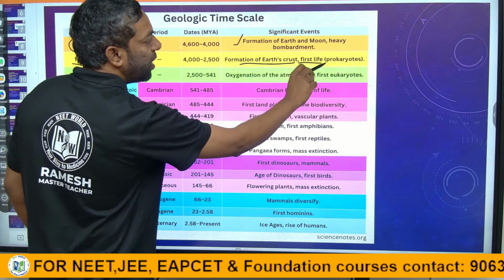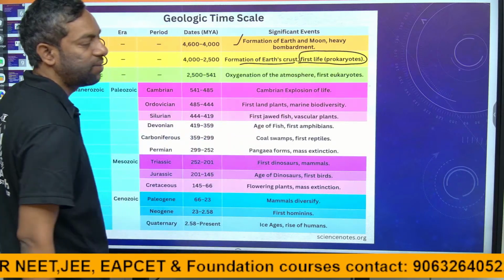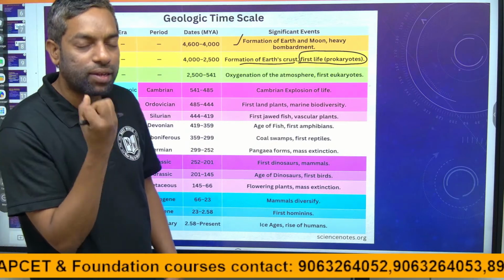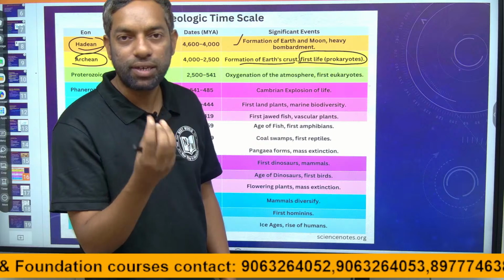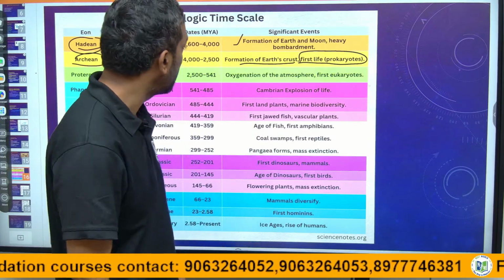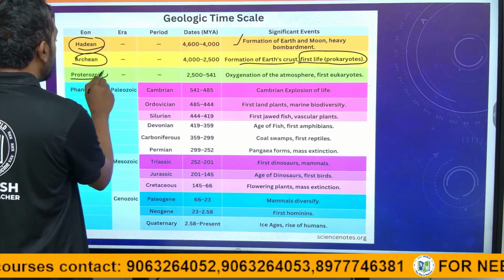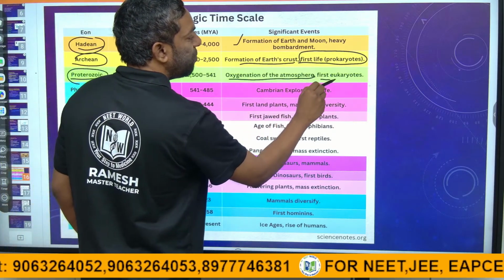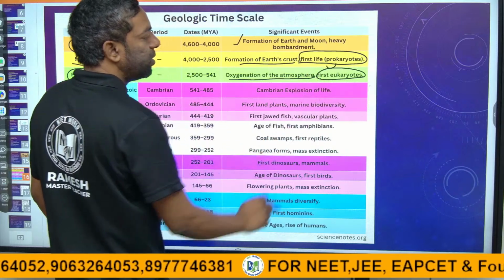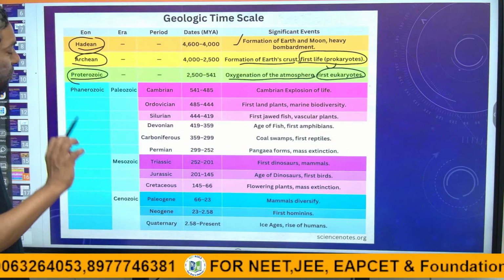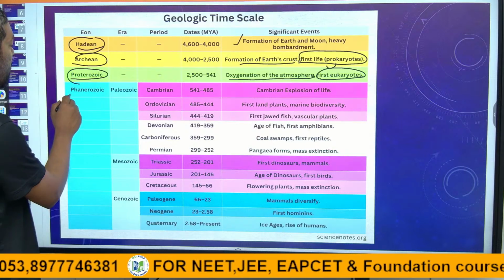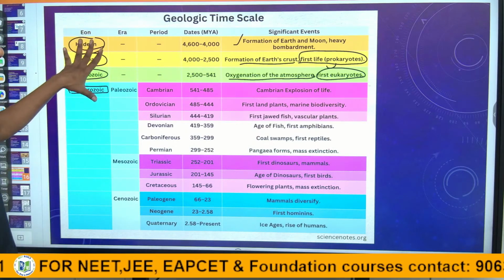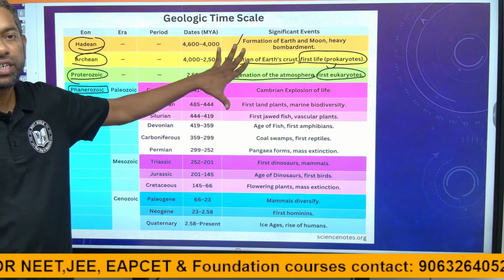There is first life, prokaryotes started. After the earth crust started, species started with the water. Proterozoic is oxygen in the atmosphere, the first eukaryotes. Finally, there is the Phanerozoic eon. Finally, life started.